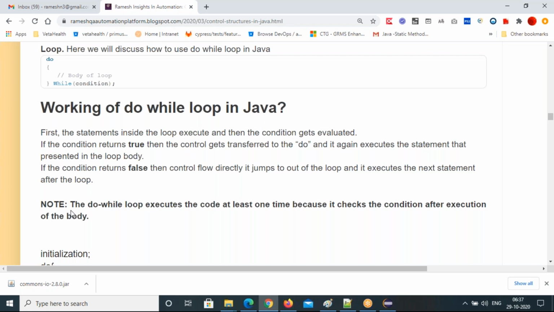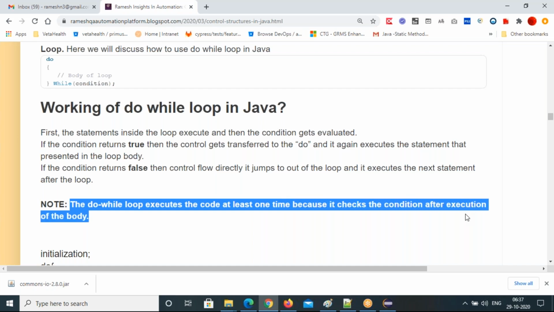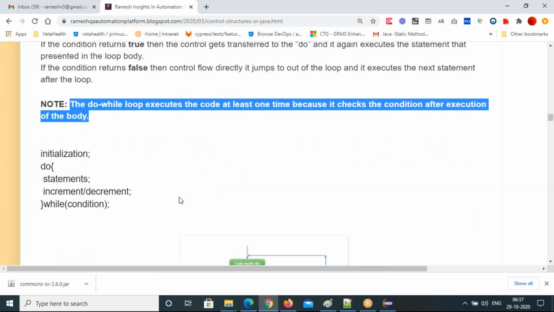I have also given a note here. The do while loop executes the code at least one time, because it checks the condition after execution of the body. The condition is checked at the end. That's why your statements execute at least once before the condition becomes false.